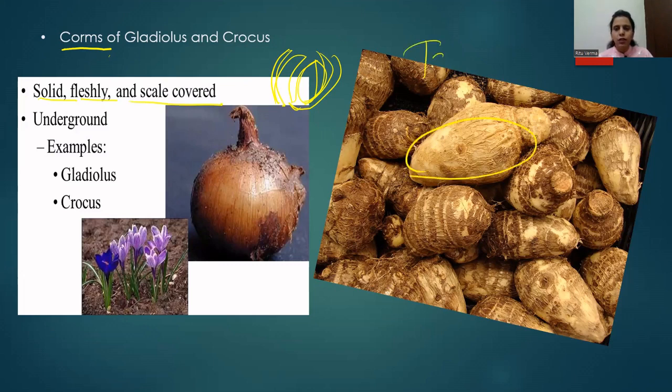This is your taro root. In Hindi, in common language, it is also known as arbi. The botanical name is colocasia. So this taro root, everybody must have consumed in the form of vegetable. If you cut this taro root, you can see that it is completely solid from inside. It's solid and fleshy, whereas the bulb of onion is not solid.